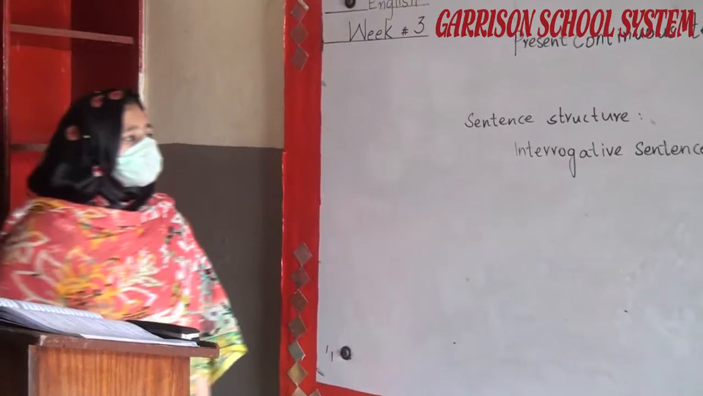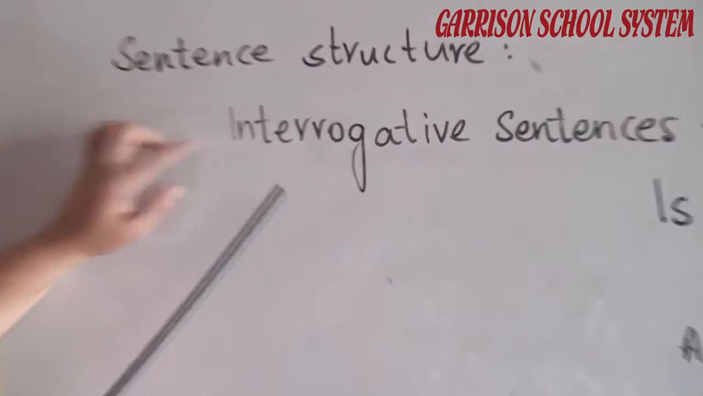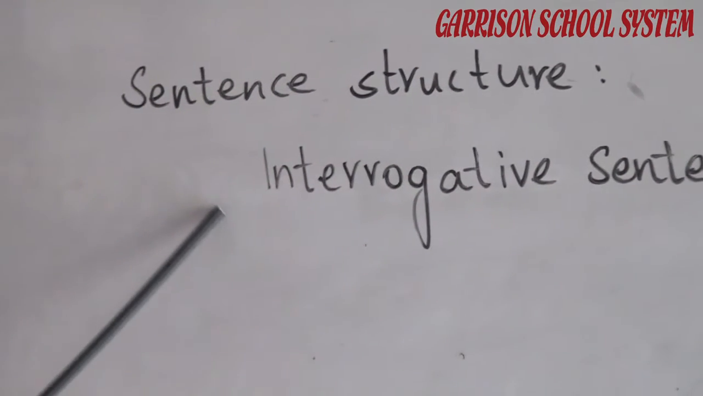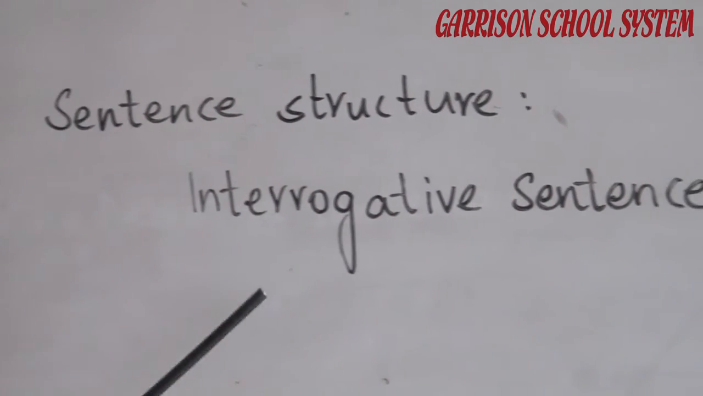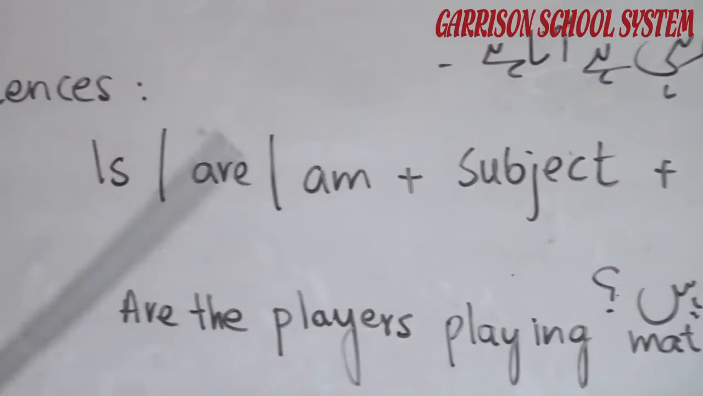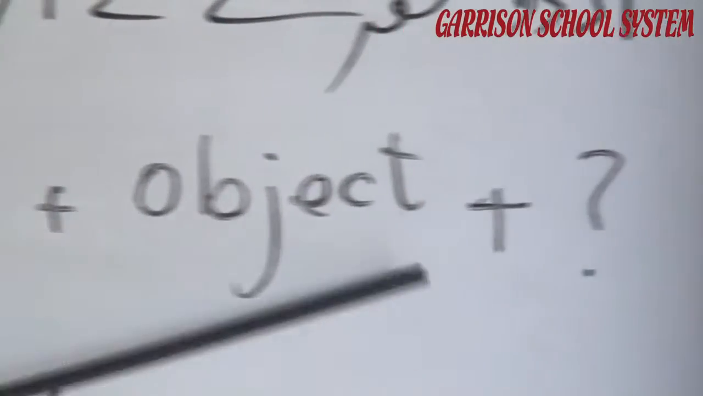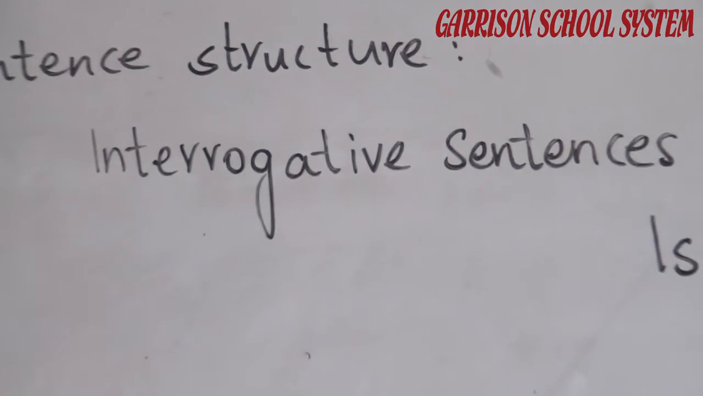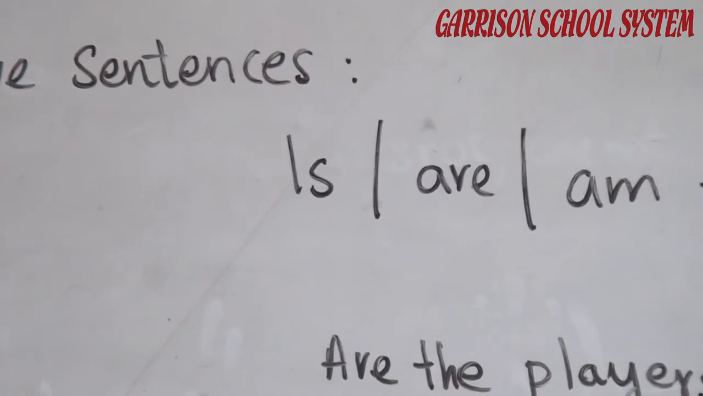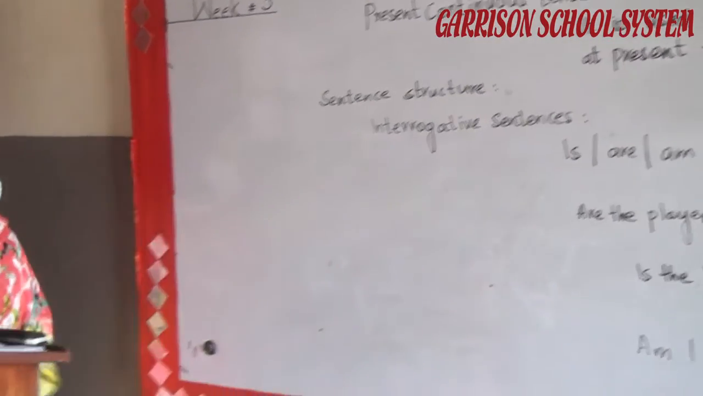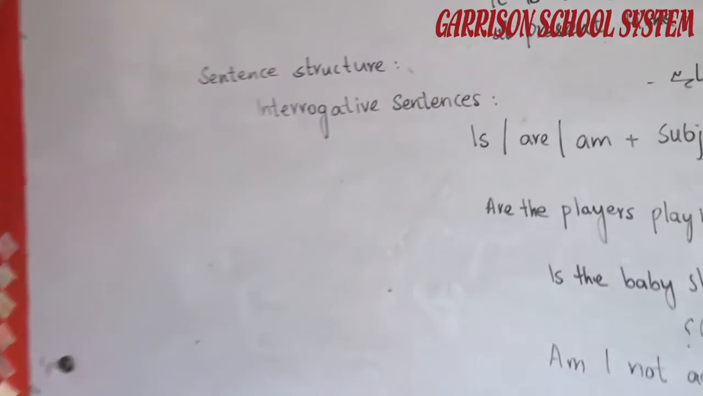Now we will discuss interrogative sentences, that are the question sentences. In interrogative sentences, we start the sentence with a question word or the helping verb. Is, are, am plus subject, first form of verb, ing plus object plus question mark. The interrogative sentences end with a question mark. Helping verb is, are, am are placed before the subject and a question mark is placed at the end of the sentence. Look at the examples given below the sentence structure.